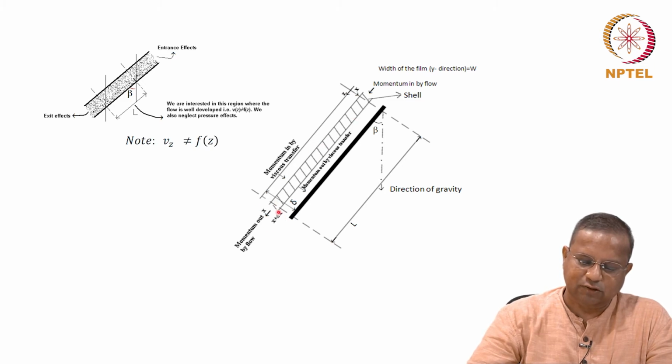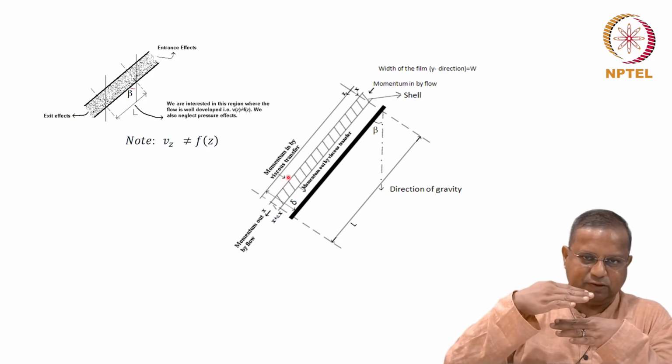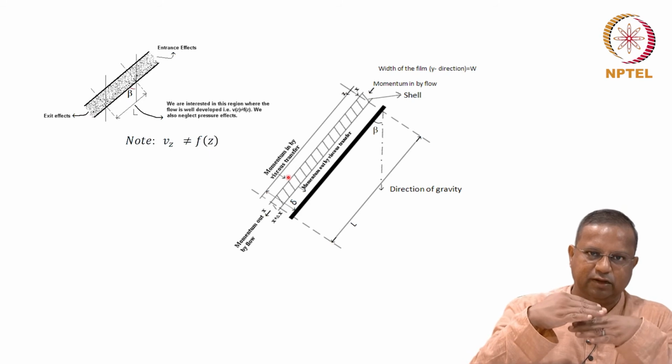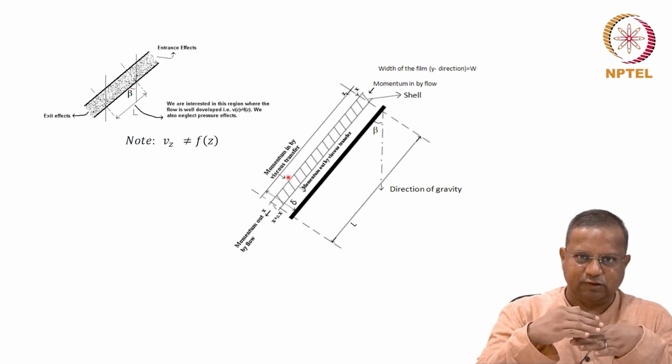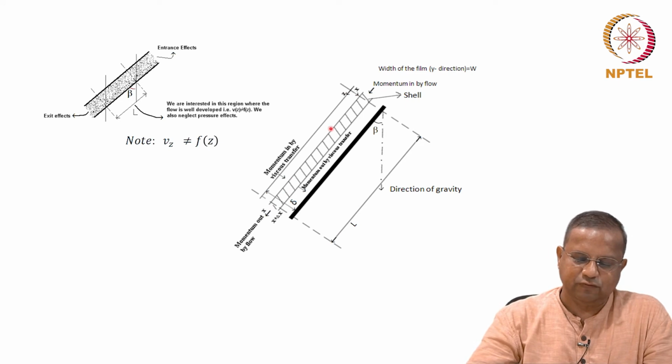The shell is of a thickness delta x. X is this direction, and z is the direction of flow here. So, if this is the 0 point that we are going to consider for analysis, the shell is located at a distance of x and has a thickness of delta x. There could be momentum transfer through viscous transfer. We said that one layer of fluid moving affects the other layer by the viscosity, by the shear stress and so on. That is what we mean by viscous transfer.